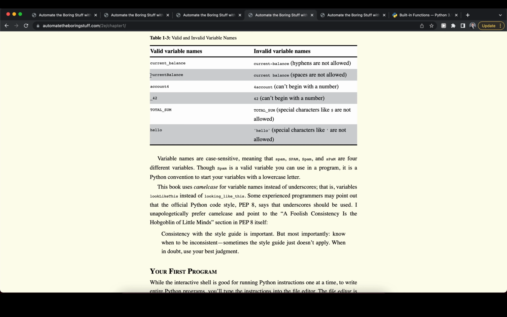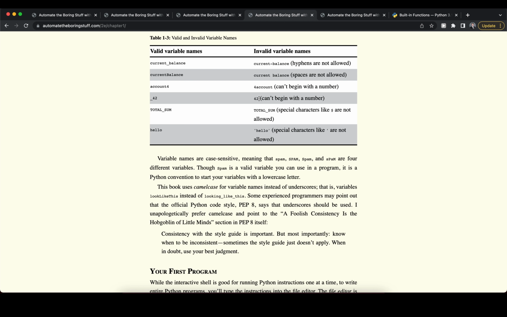We can also, for example, mix lowercase and uppercase letters, but we cannot use space characters inside of our variable name. We can also use numbers at the end or inside of our variable name, but not at the beginning because variable names are not allowed to begin with a number. It's also possible to use an underscore at the beginning of a name, _42, but we cannot use a number because again it can't begin with a number.